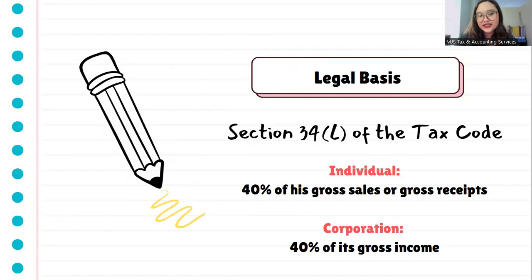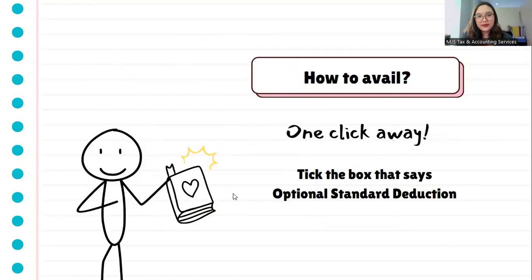Okay, so for corporations, it's actually 40% of gross income. So what then is gross income? Gross income is your sales. Okay, gross income is sales less cost of sales, or other term for cost of sales is cost of goods sold. So deduct first your cost of sales or cost of goods sold from your sales and then multiply it by 40%.